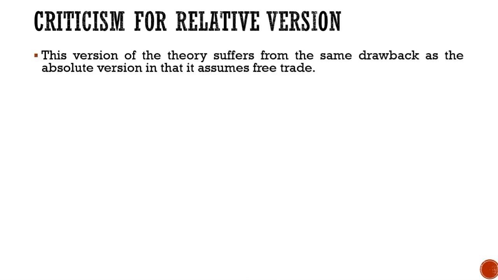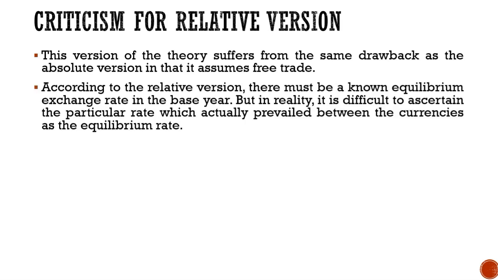Now let us go through the criticisms of the relative version of PPP theory. Number one, this version of the theory suffers from the same drawbacks as the absolute version in that it assumes free trade, but in reality it is not possible. According to the relative version, there must be a known equilibrium exchange rate in the base year, but in reality it is difficult to ascertain the particular rate which actually prevailed between the currencies as the equilibrium rate.